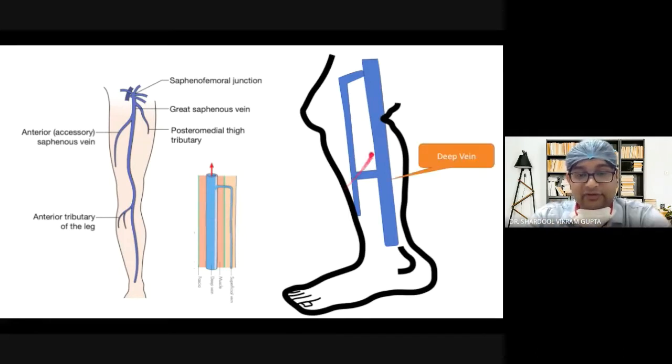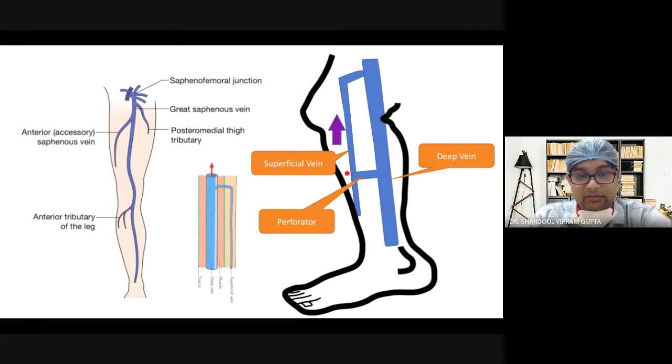So suppose this one is the deep vein, either popliteal or femoral vein, this one is the superficial vein, and this one is the perforators. Blood flow will be from periphery to the center, from below upwards in the superficial vein as well as in the deep venous system, and from superficial to deep venous system. It will not be opposite due to the presence of a valve here, and due to the presence of a valve here, the blood will not flow from deep to superficial system or from above downwards. So this flow is not possible if there are competent valves.